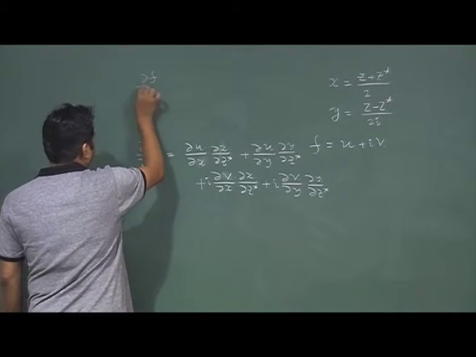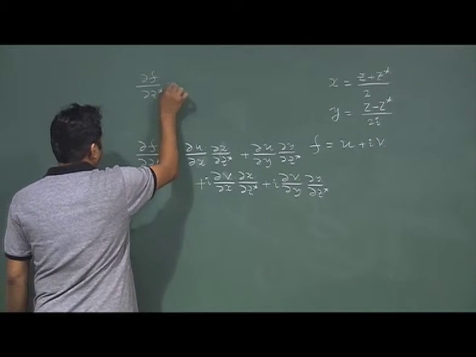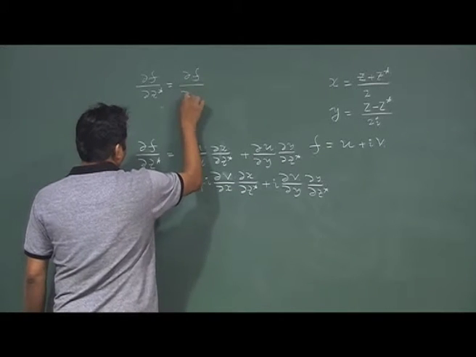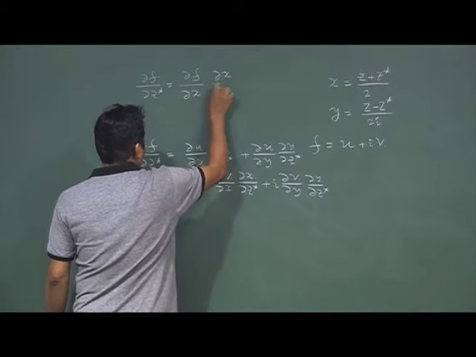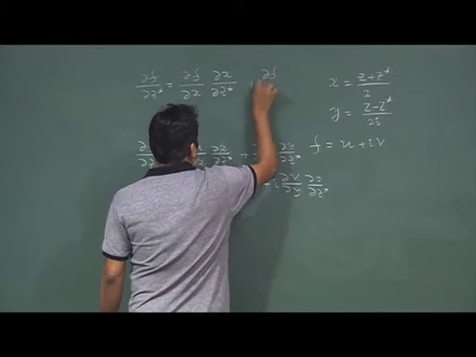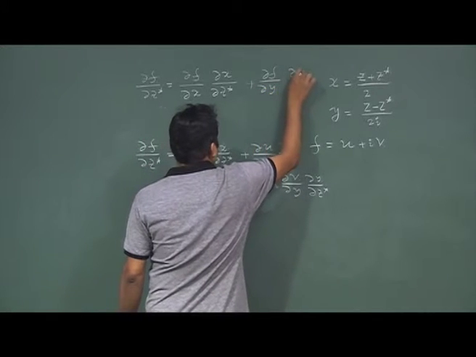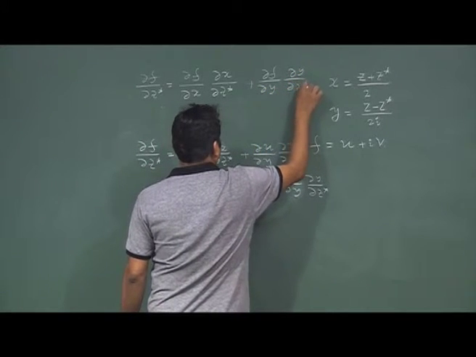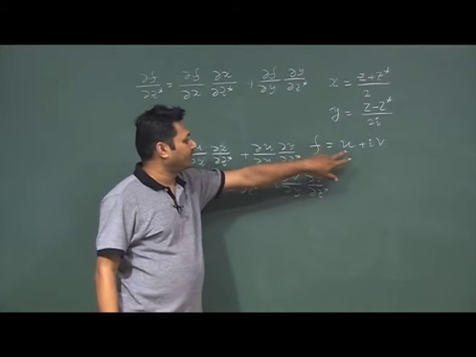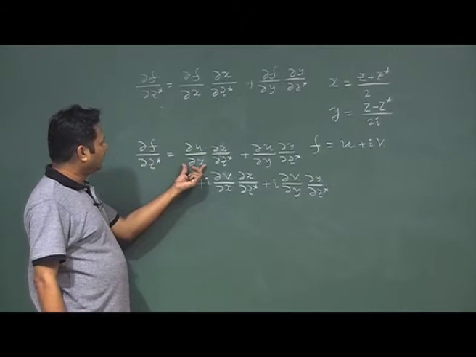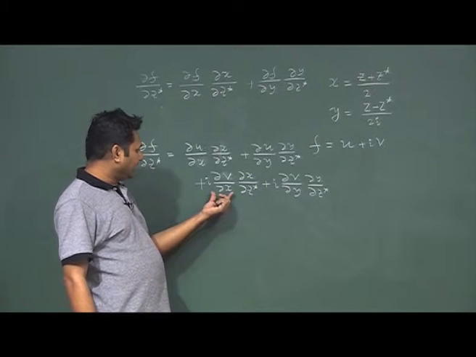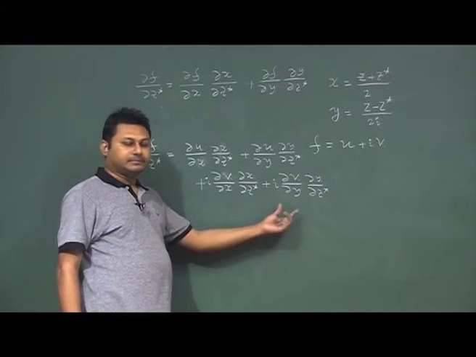So, del f by del z star. I hope you can understand this, but if you have any confusion, let me write it once again, what I am trying to do. It may be helpful for you if you don't get it. And then del f by del x, I can take it from here. So, it will be simply del u by del z and plus i del v by del z.